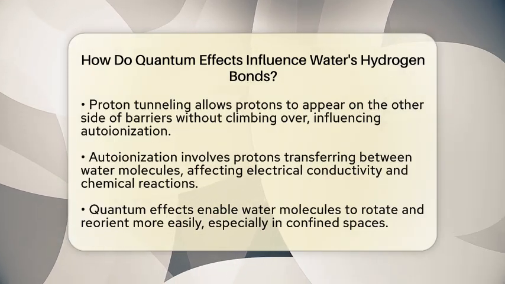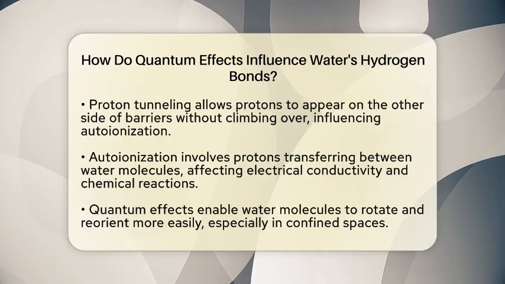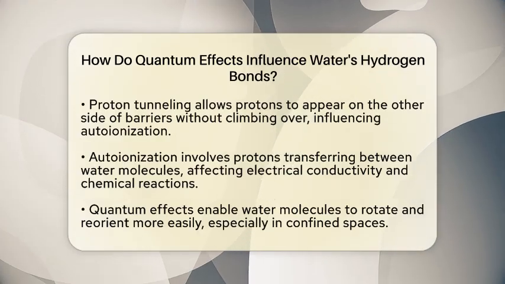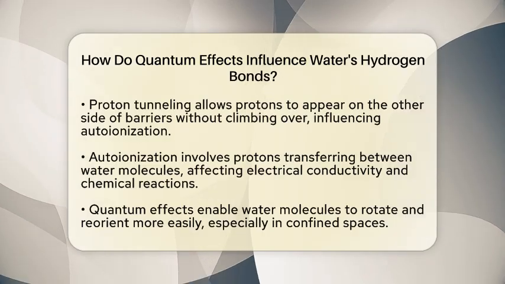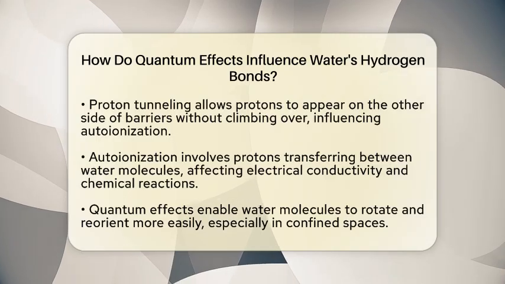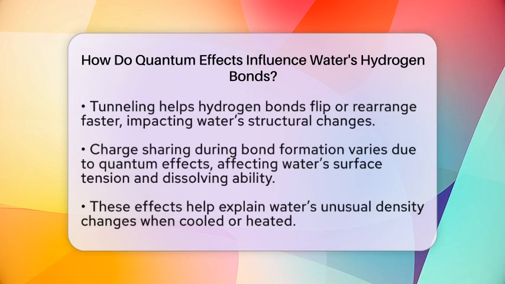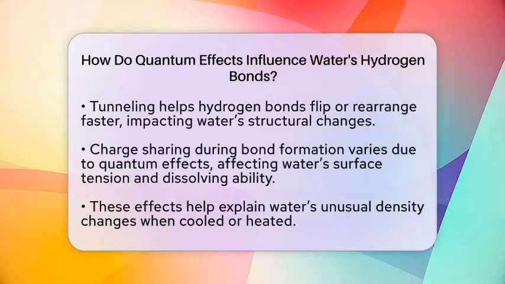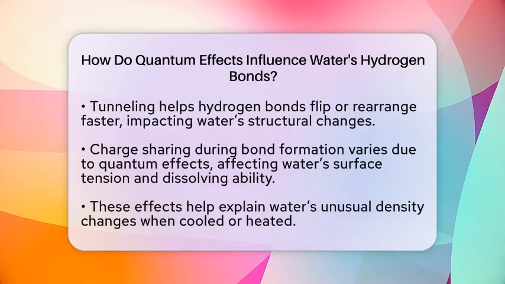Quantum effects also help water molecules rotate and reorient more easily. Tunneling allows protons to overcome energy hurdles that would normally slow down these movements. As a result, hydrogen bonds can flip or rearrange at higher rates, especially in confined spaces like tiny pores or biological channels. This increased flexibility helps explain why water can change its structure so quickly and why it behaves differently